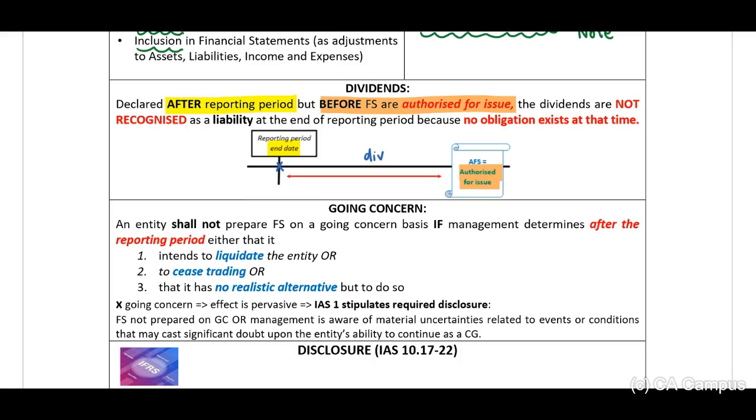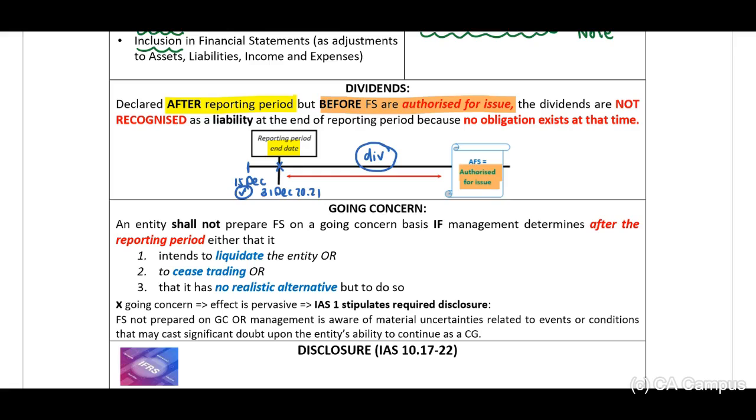There's no obligation because they only declared the dividend after year end. If they declared the dividend, let's look at our year end again, 31 December 2021. If they declare the dividend on 15 December, they will have to recognize a liability because there will be an obligation at year end.